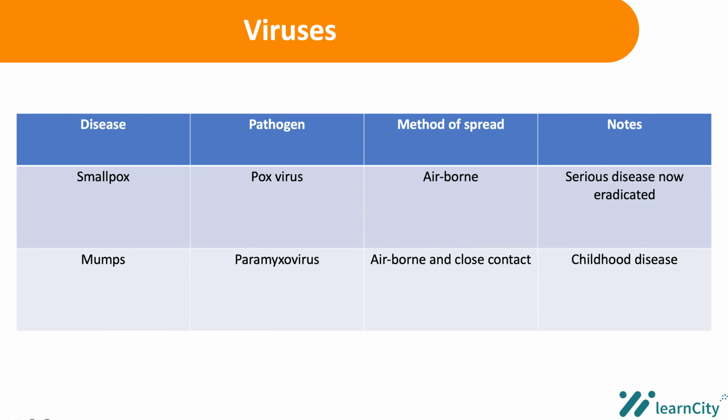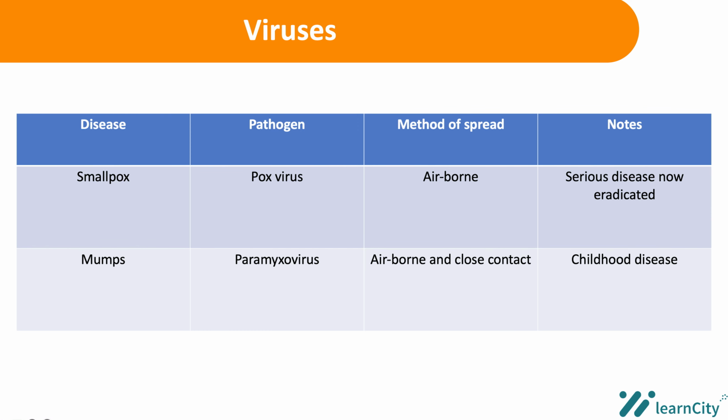And we have another disease called mumps. Mumps is also spread by the same pathogen as measles, which is paramyxovirus. And the method of spread is airborne or by close contact with an infected person. And it's a disease of children. Majorly, it is among children.